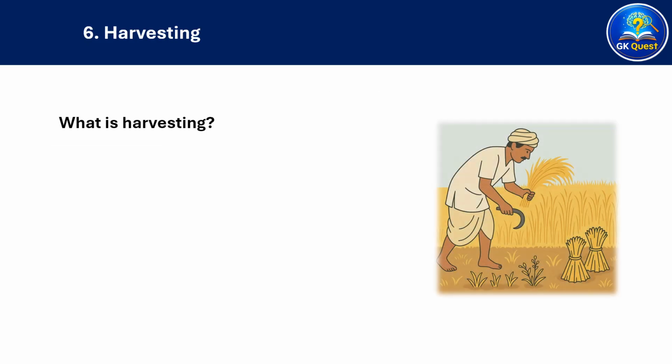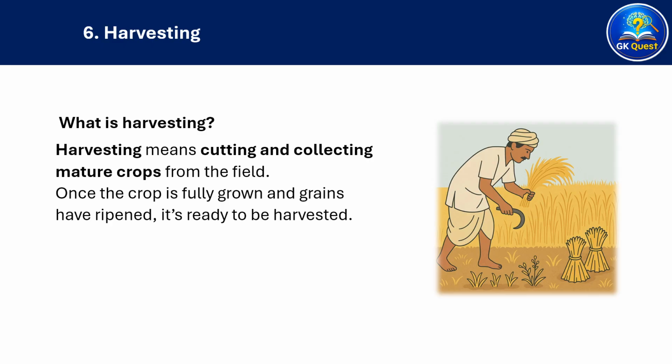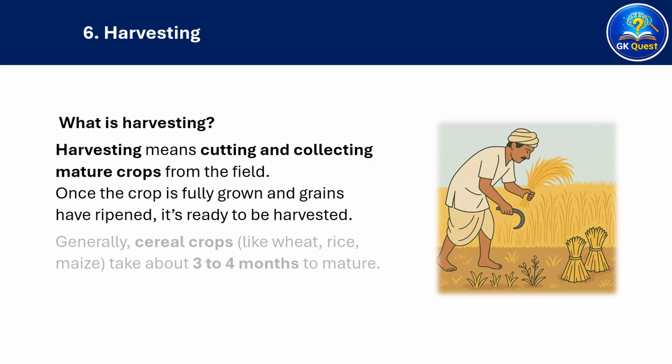Let's study Step 6, harvesting. What is harvesting? Harvesting means cutting and collecting mature crops from the field. Once the crop is fully grown and grains have ripened, it's ready to be harvested. Generally, cereal crops like wheat, rice, maize take about 3 to 4 months to mature.